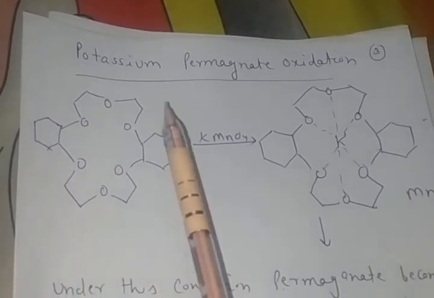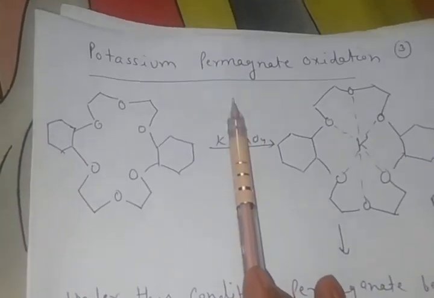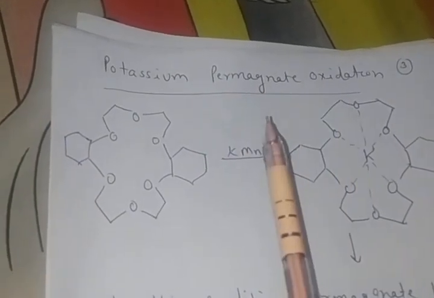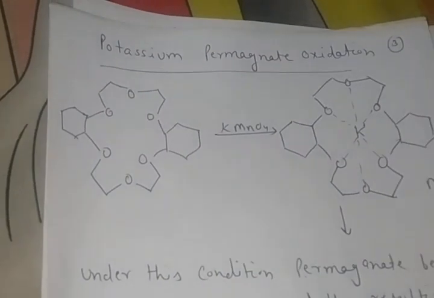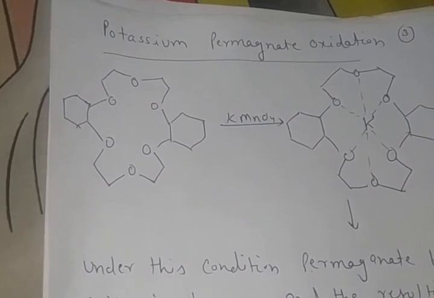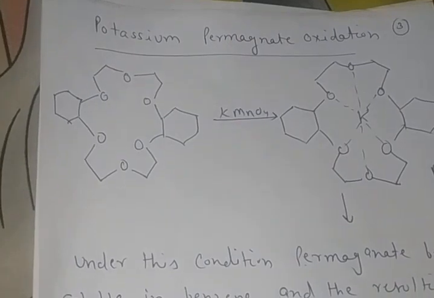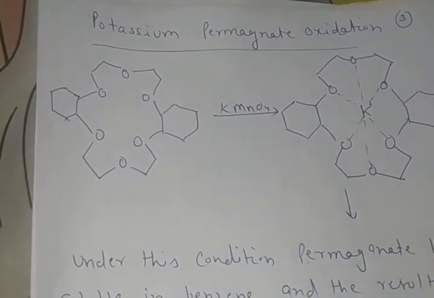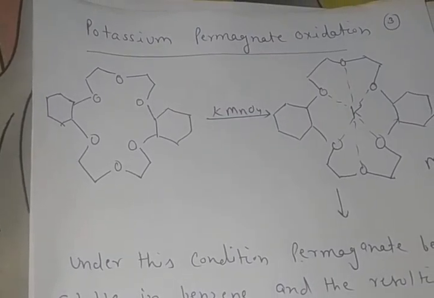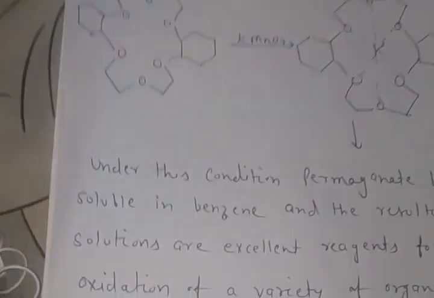Now next is potassium permanganate oxidation. Students, potassium permanganate is the most widely used reagent for the oxidation of organic compounds. It is usually used in aqueous solution, but many compounds are not sufficiently soluble in water, and only a few organic solvents like acetic acid, tert-butanol, diacetone and pyridine are resistant to the oxidizing action of the reagent.